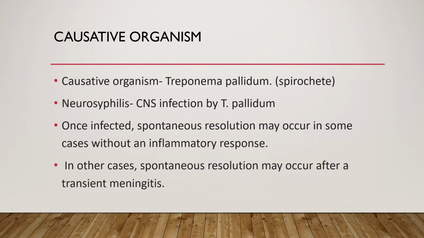The causative organism for Tabes dorsalis or syphilis is Treponema pallidum, which is a spirochete. Neurosyphilis occurs when there is CNS infection by Treponema pallidum. Once infected, spontaneous resolution may occur in some cases without an inflammatory response, and in other cases, spontaneous resolution may occur after a transient meningitis.